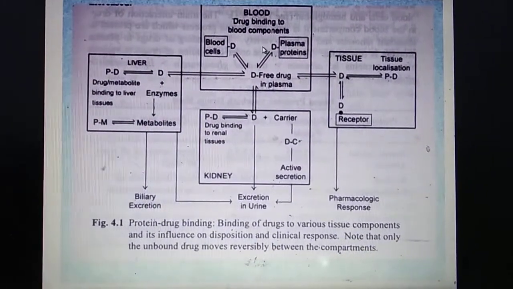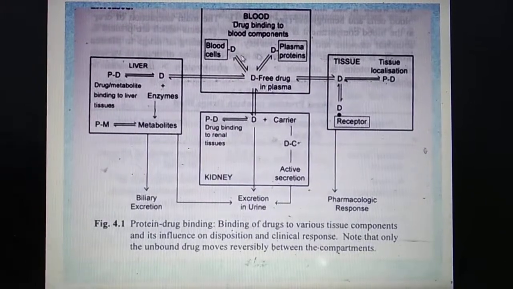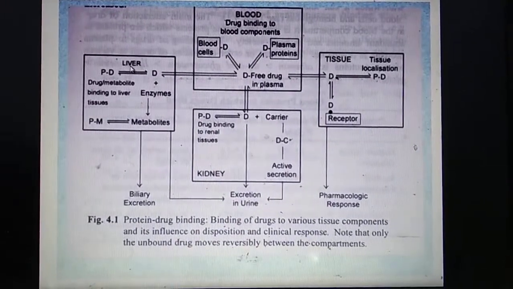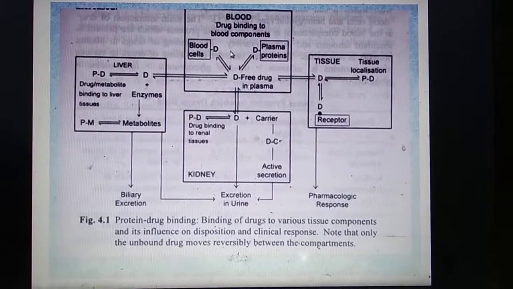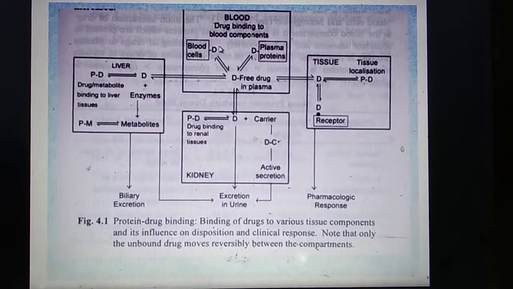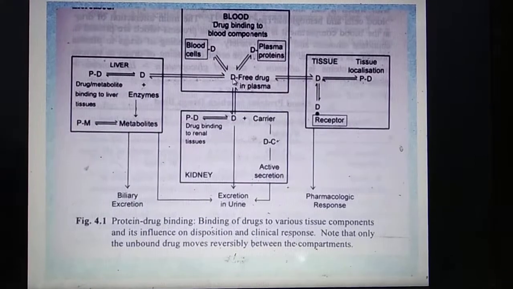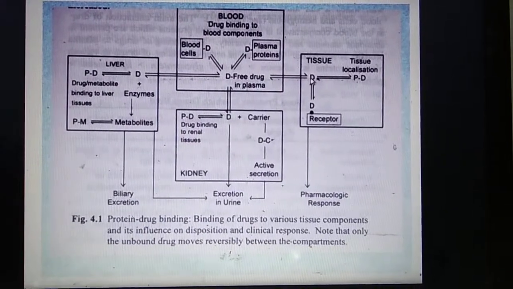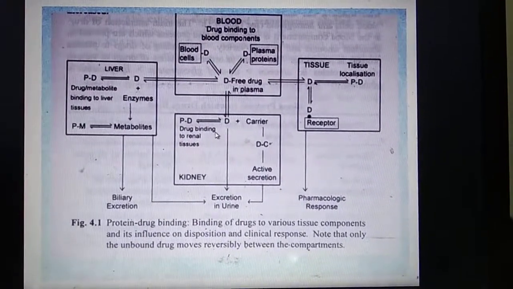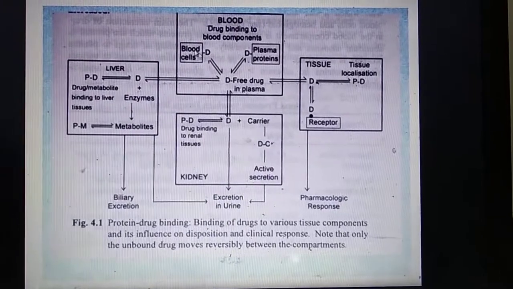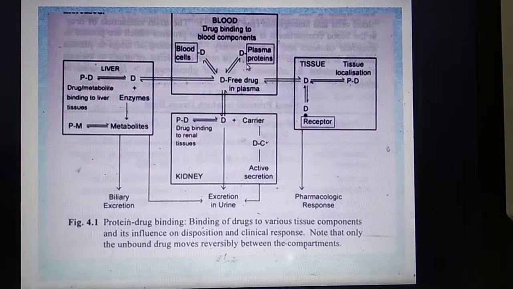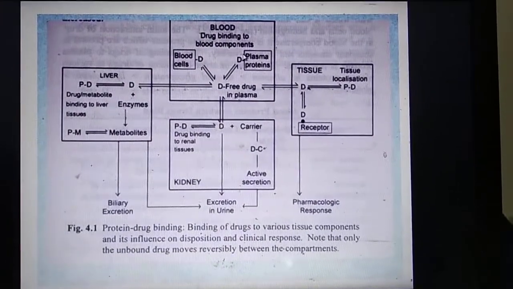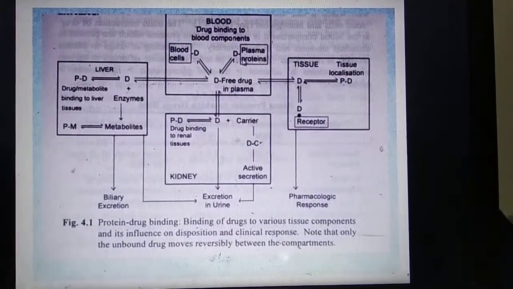Suppose this is blood, this is any tissue, and this is a major tissue, that is liver and kidney. Now if the drug is present in the free form and has not bound, then this drug can move to other tissues, or it can move to the liver, kidney, etc. But if the drug has bound to the blood cells or the plasma proteins, then that drug will remain in the blood itself.